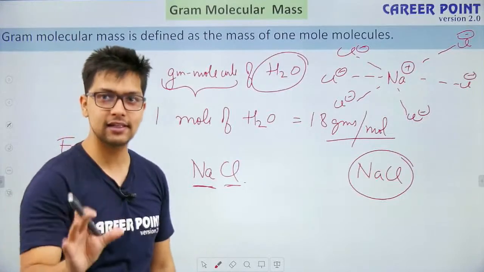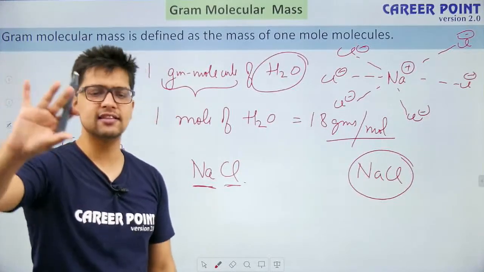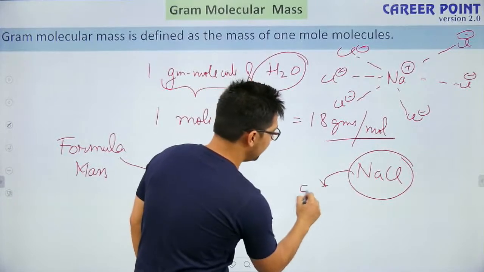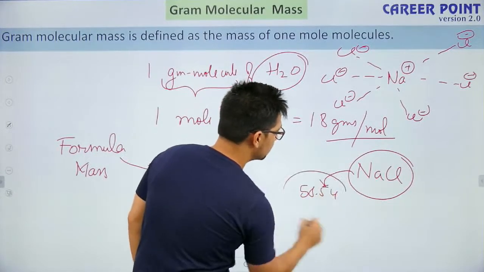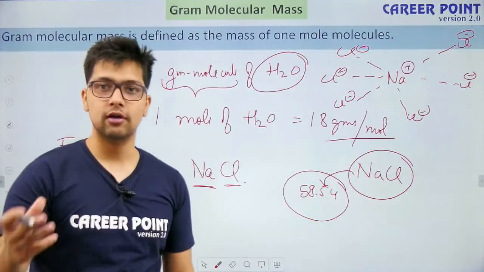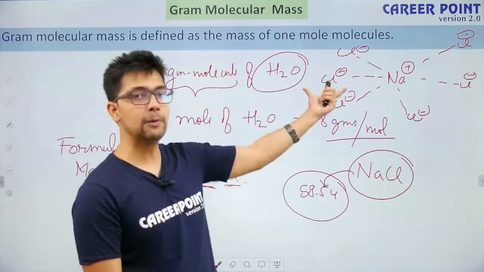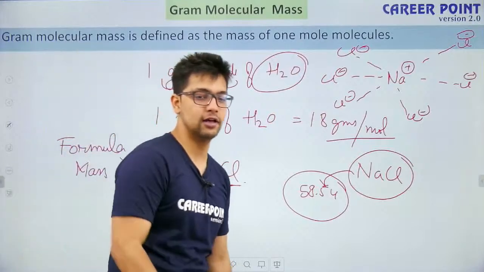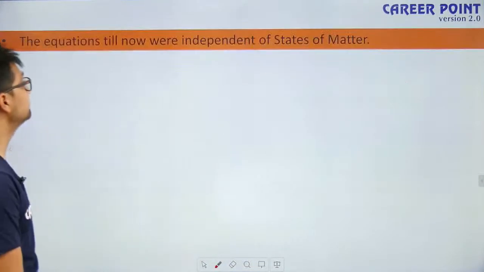I am hoping this is clear. We will take this again in case it is not clear. So if the mass of NaCl is 58.5 U, this 58.5 U is basically the formula mass, basically the building block of any crystal. Yes, it's clear to Daniel. Okay, Daniel, amazing. So let's proceed.